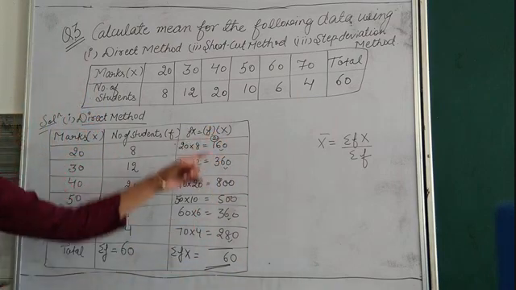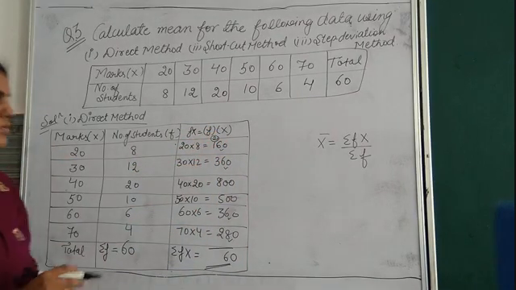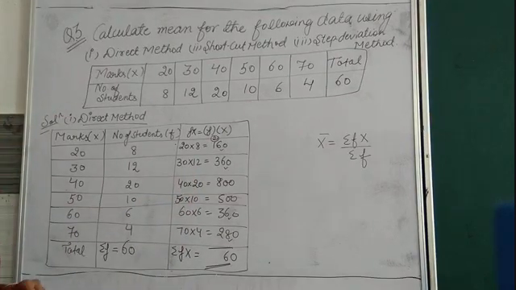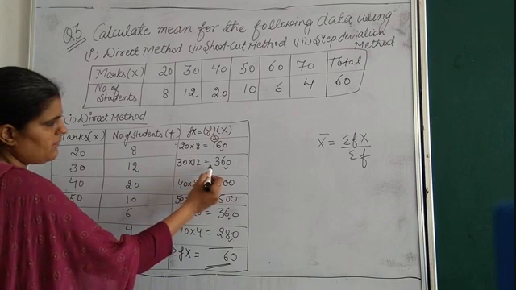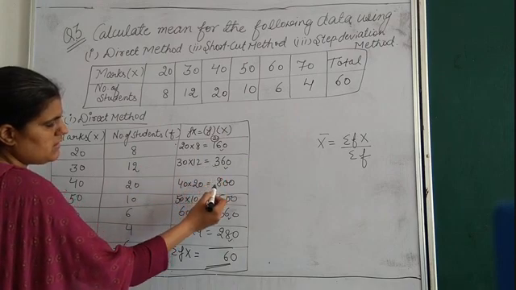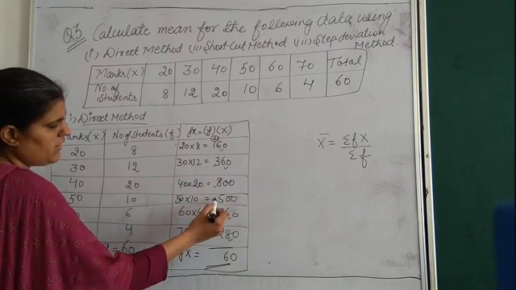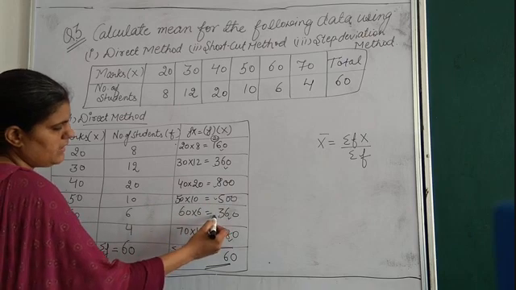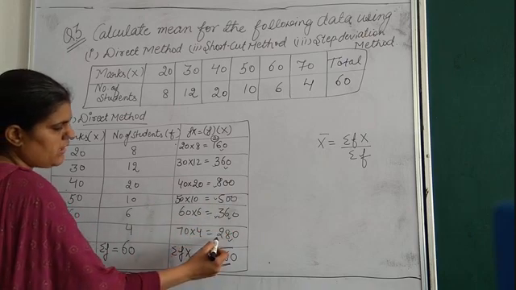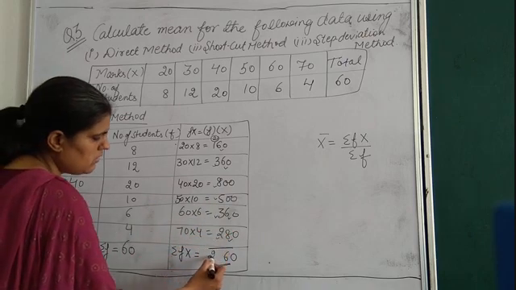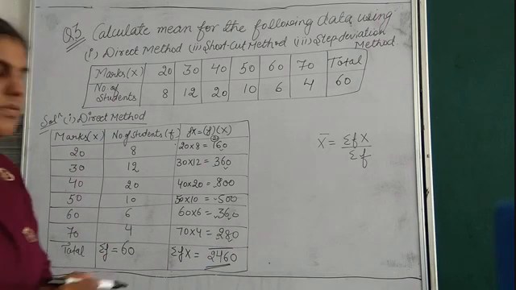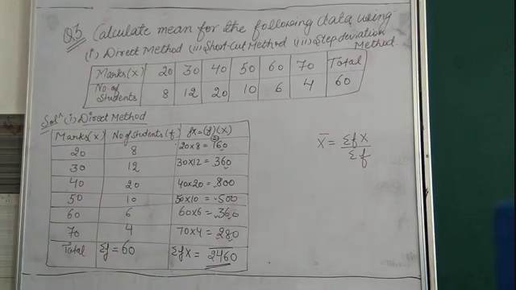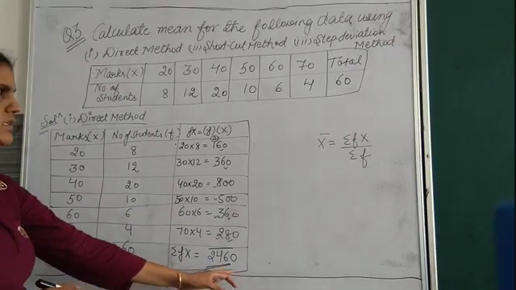Carry we always write in a circle, beta, okay? So that we don't get any problem in further calculation. So 2 plus 1, 3, 3 and 3, 6, 6 and 8, 14, 14 and 5, 19, 19 and 3, 22, 22 and 2, 24. So now the total is 2460.